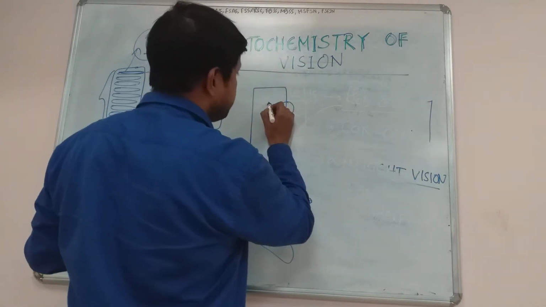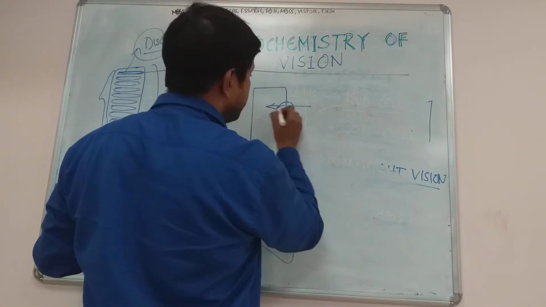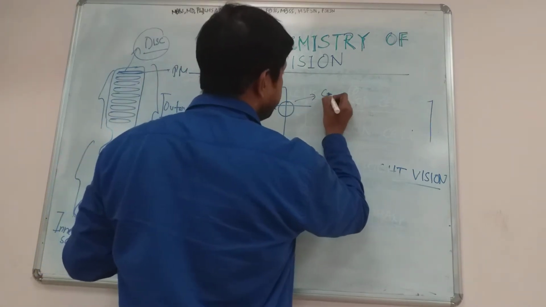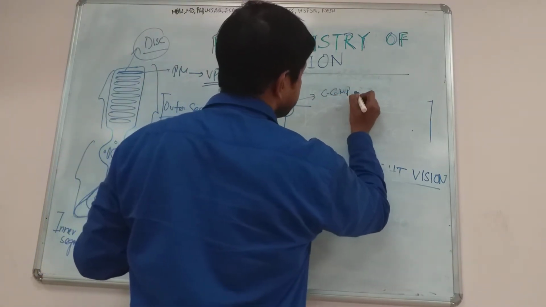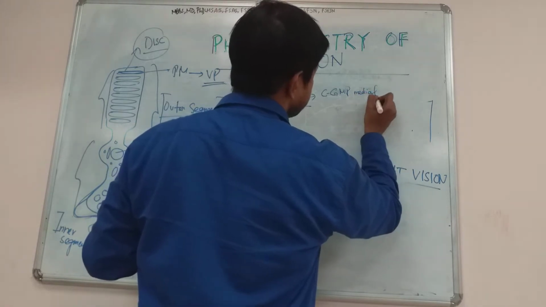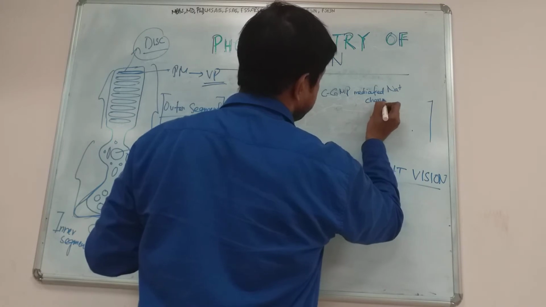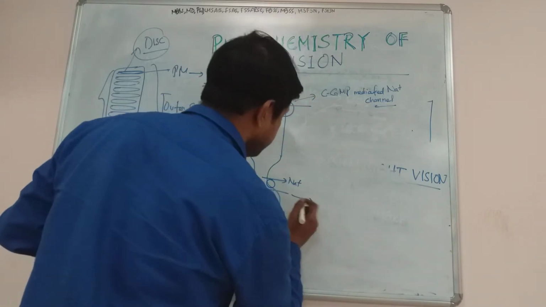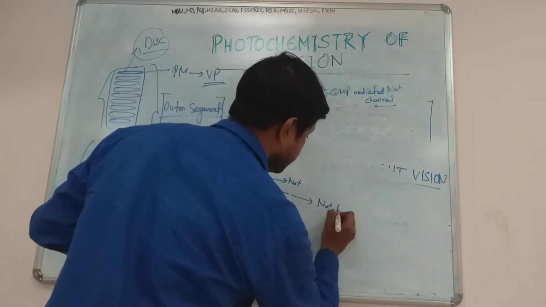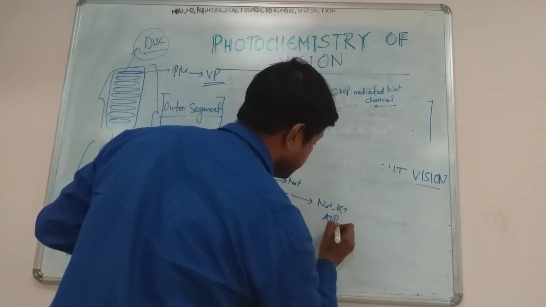So there are two types of sodium channel. One is this cyclic GMP mediated sodium channel, and this is the sodium potassium ATPase.